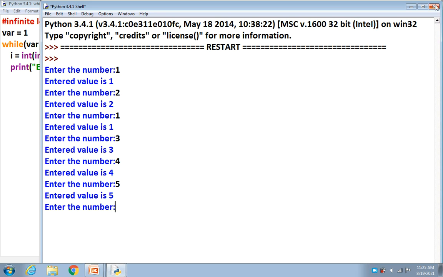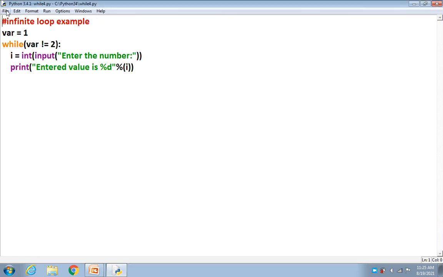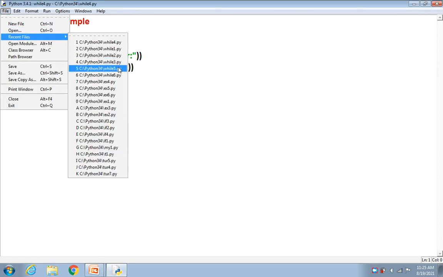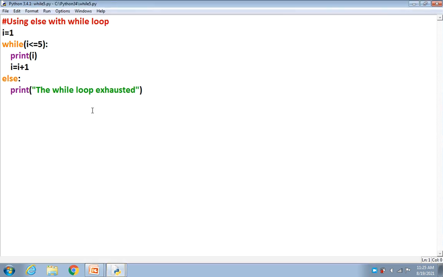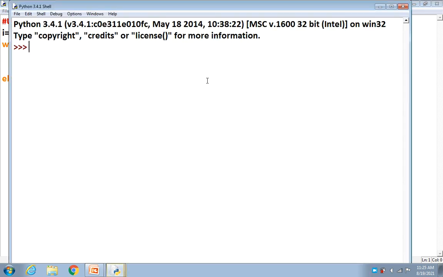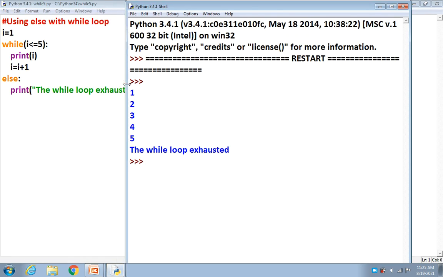And now let's take the next program, where I have used the else statement. So let's see the run part. Alright, it's first printing your while loop statements, and when the while loop's condition becomes false, it comes out of the loop. And then, as we have given a print statement in else, it prints the else message.